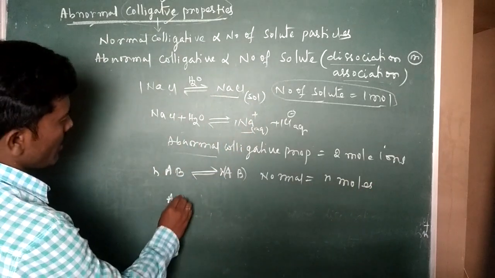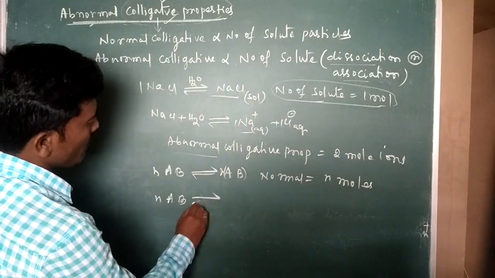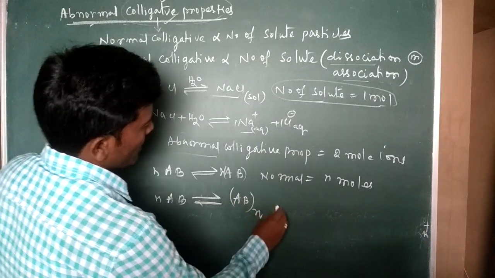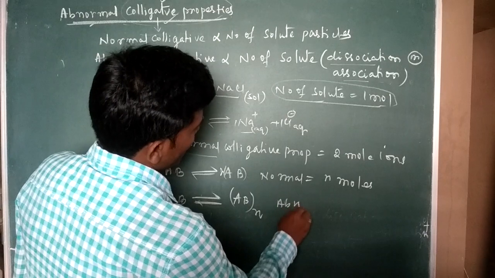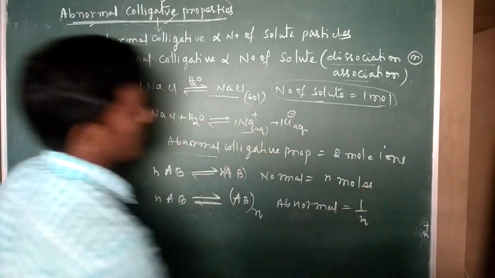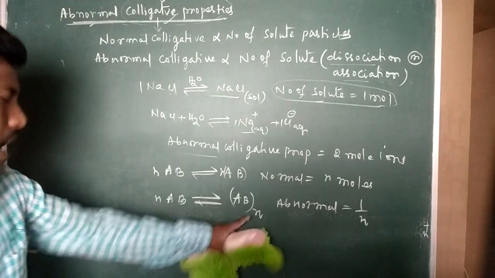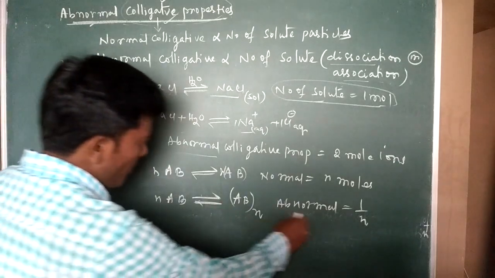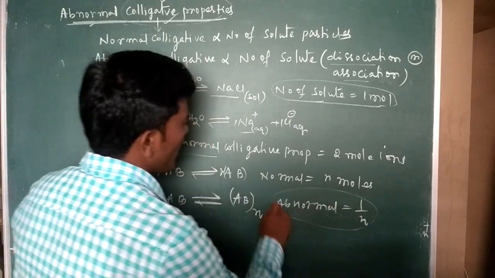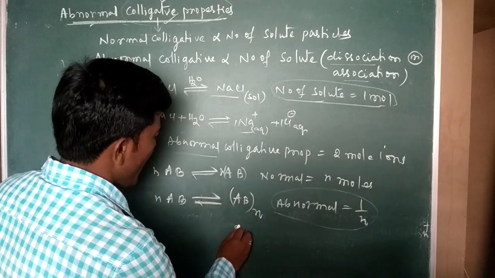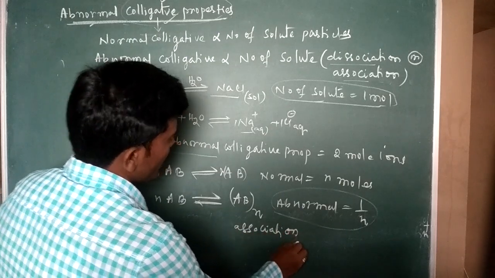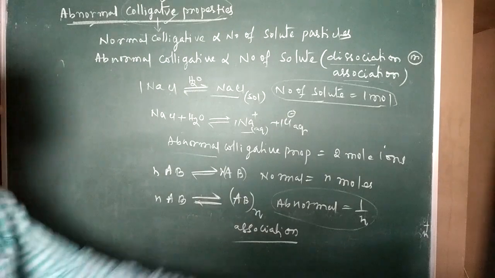But the same AB, N moles will associate into AB taken N. There it is abnormal. That is equal to 1 by N. Abnormal is 1 by N moles. So 1 by N moles means the colligative property will explain this abnormal molar mass by association. So by association we get the abnormal.